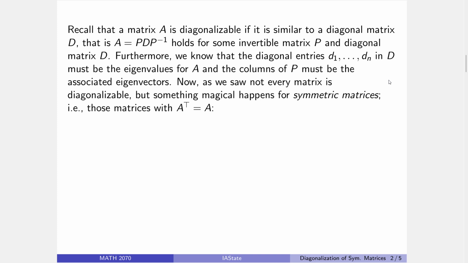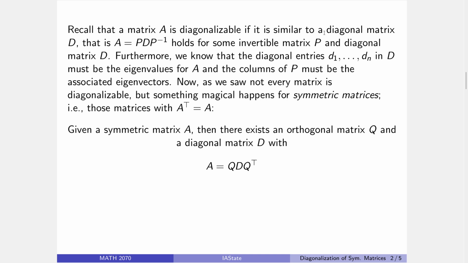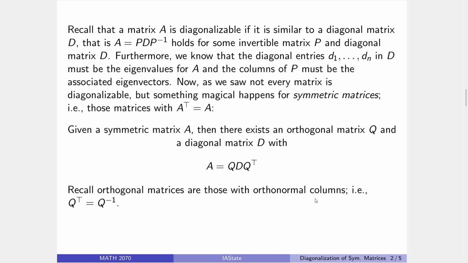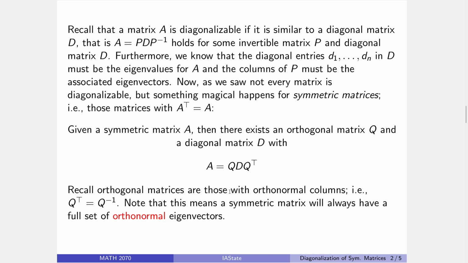So, a matrix is symmetric precisely when it's equal to its transpose, and in this case, not only are we diagonalizable, but we can say something even stronger. So for any symmetric matrix, there is an orthogonal matrix Q and a diagonal matrix D, where we have the similarity relationship A = Q D Q transpose. Recall, orthogonal matrices are those with orthonormal columns, meaning that its transpose is in fact equal to its own inverse.